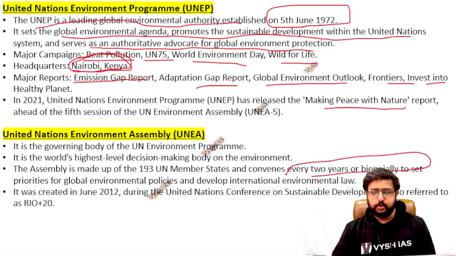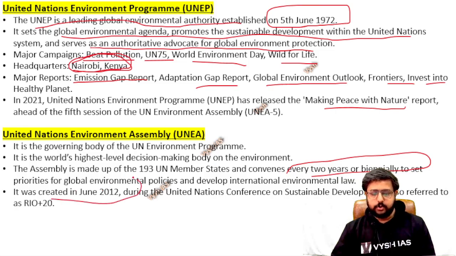Okay, biannually means 2 years. Some think biannually means 1 year itself 2 times, that is 6 months, but that is not it. Biannually, like 2020 it happens, then 2022 only it happens. Every 2 years. So that is how the assembly happens.